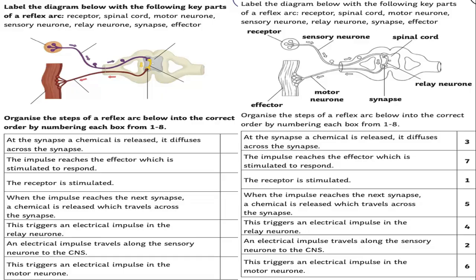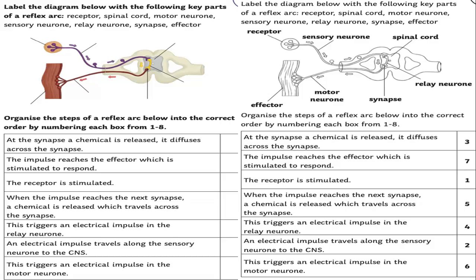What will happen when the neurotransmitters touch the receptors of the relay neuron? This triggers an electrical impulse in the relay neuron, and then when the impulse reaches the next synapse, the chemical is released again, which travels across the synapse. What will happen afterwards? This will trigger the electrical impulse in the motor neuron, and after this, the impulse reaches the effector, which is stimulated to respond.